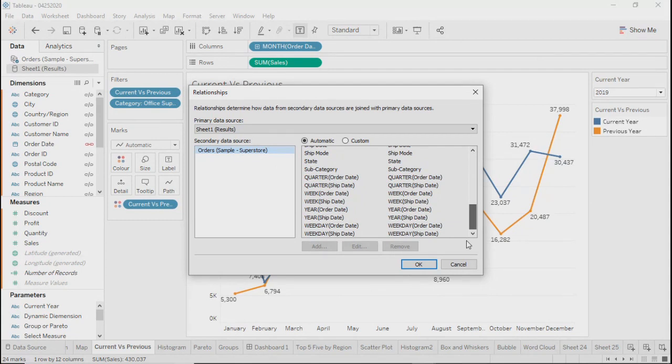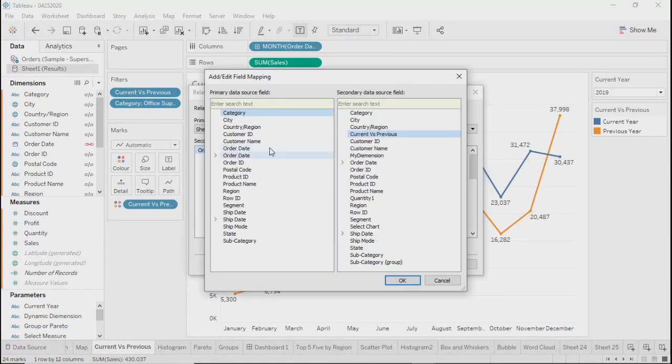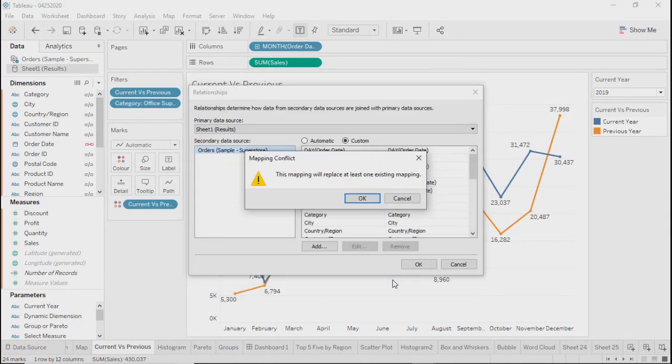In case the names in both the files are different, Tableau will not automatically create these relationships. In that case, we will have to manually go here, add it, and create that relationship. For example, which field from primary data source and which field from secondary data source are same, you need to select those and click OK, so that relationship will be created over here.